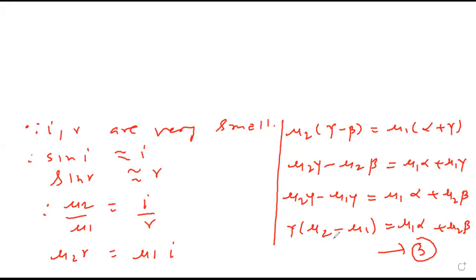Now, if you see, at least partially we got something. Mu2 minus mu1 we got, mu1 we got, mu2 we got. Alpha, beta, gamma I have to remove. And if I can remove that, I will get my expression. Copy till this.